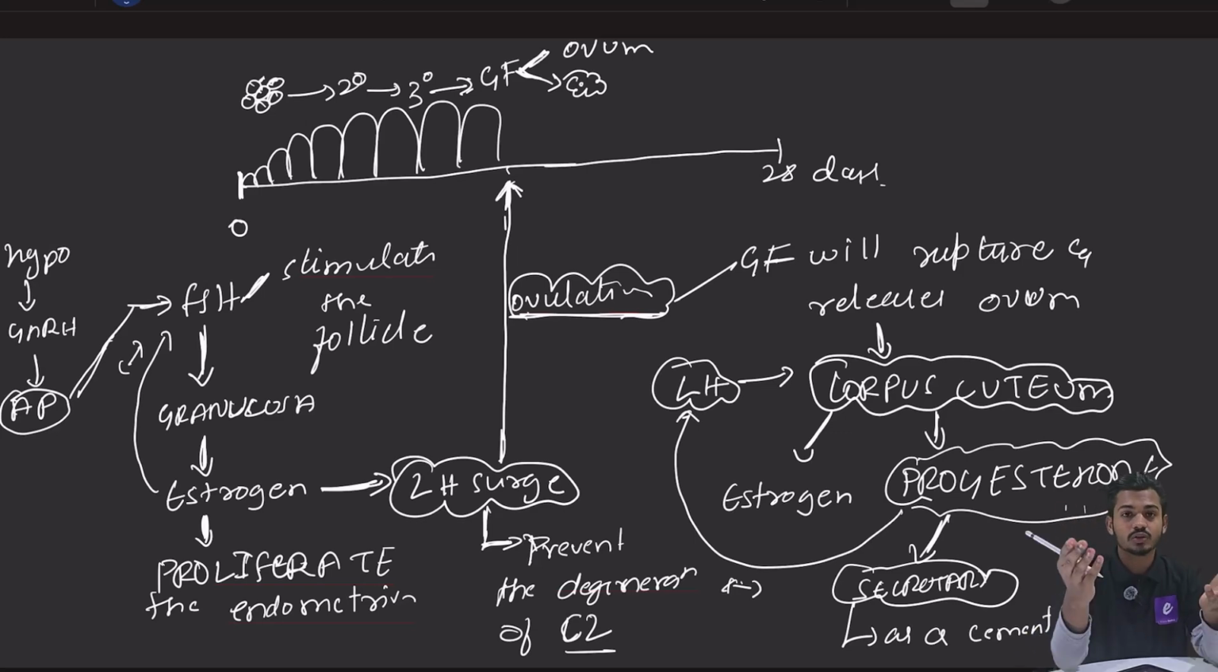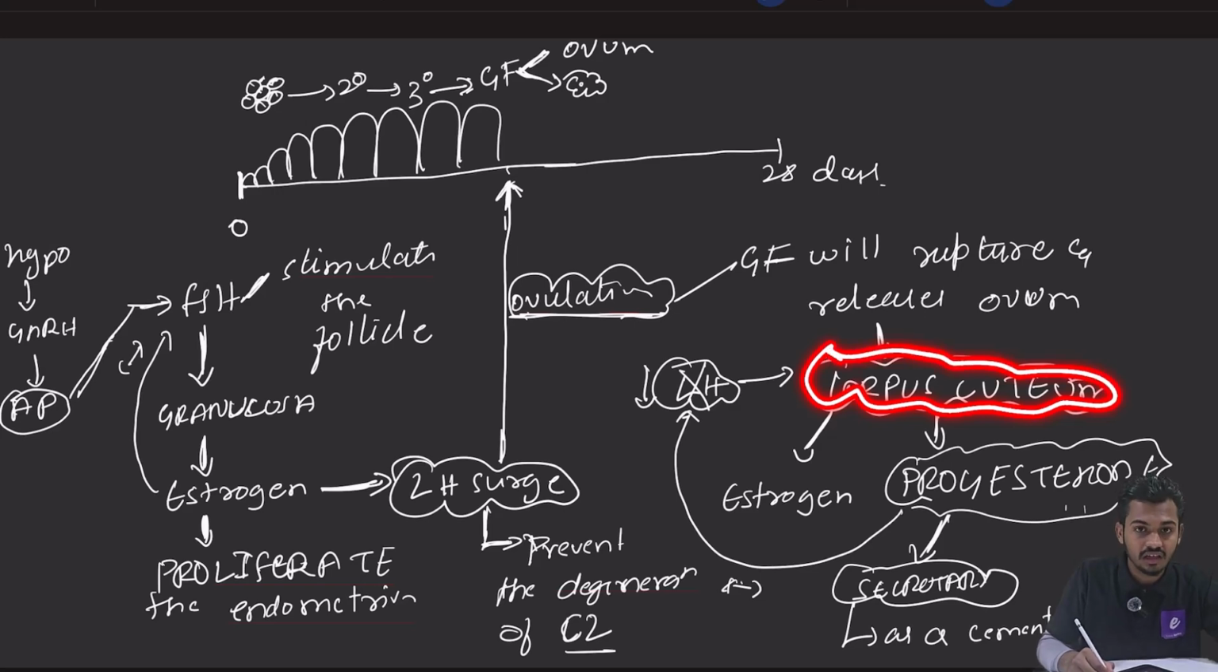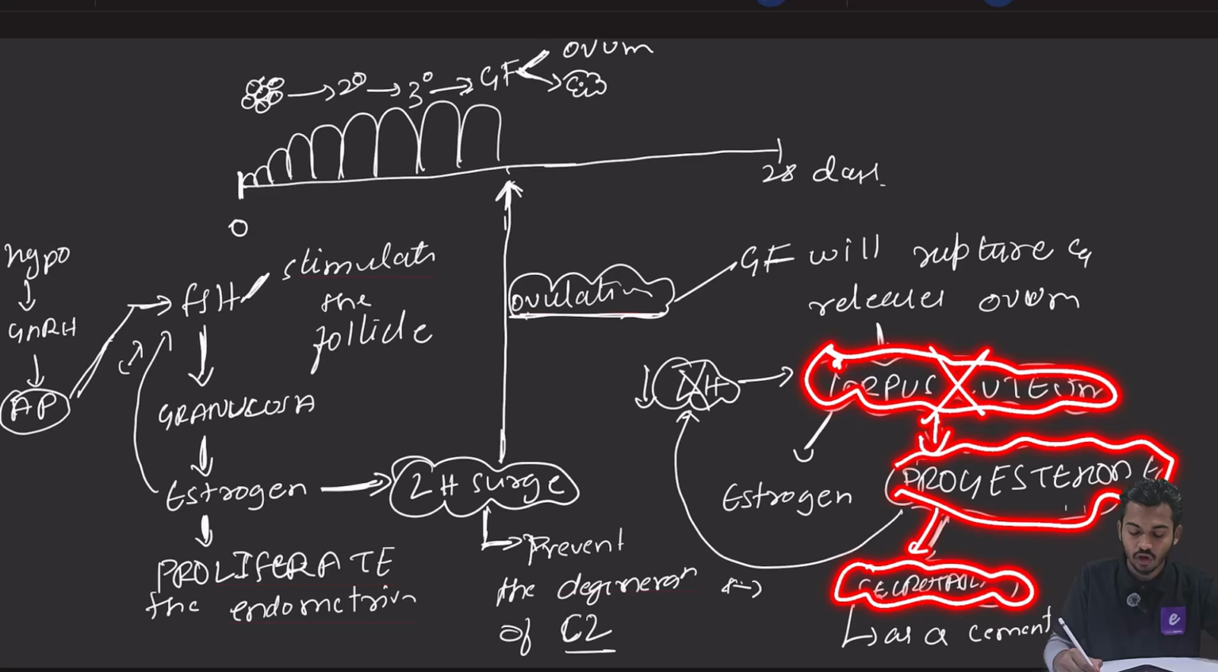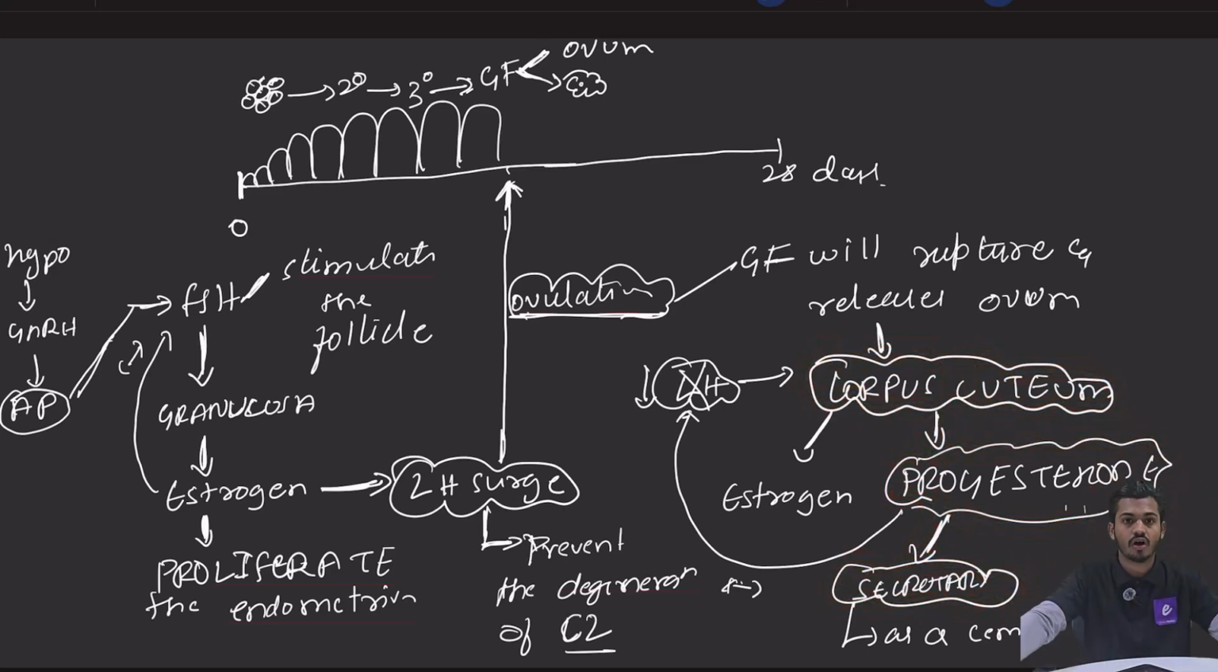जिसकी वजह से क्या होगा दोस्तों? There will be decreased synthesis of LH, right? अगर LH का synthesis decrease हो गया, corpus luteum को कोई बचा सकता है? नहीं. Corpus luteum will degenerate. If corpus luteum will degenerate, there will be no progesterone. If there is no progesterone, there is no cement for endometrium, and the endometrium will fall. ये कब होता है? When there is no fertilization. अगर fertilization नहीं हुआ, endometrium will fall.